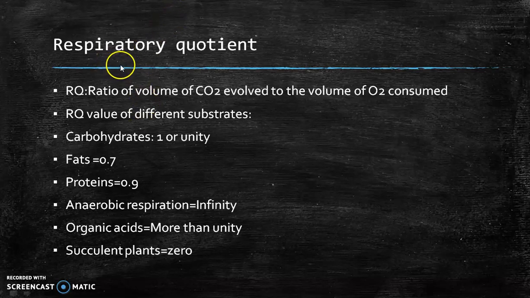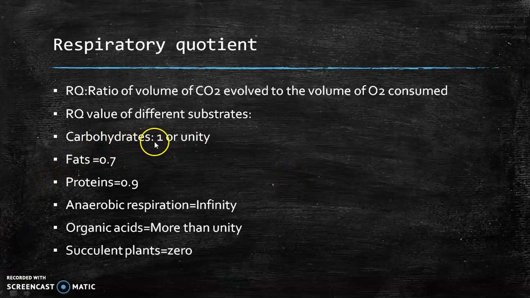The next important term is respiratory quotient. It is the ratio of the volume of carbon dioxide evolved to the volume of oxygen consumed. In formula you can write it as RQ equals volume of CO2 divided by volume of O2. This is called the respiratory quotient. There are many substrates, and each substrate has a different RQ value, so this RQ value is important.